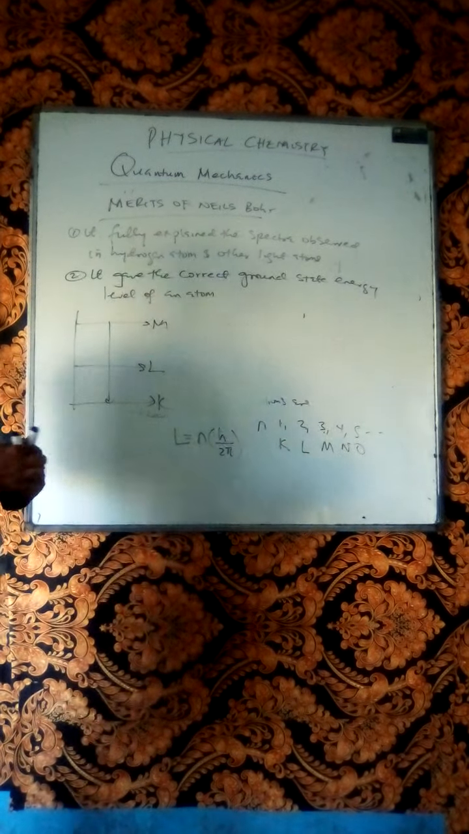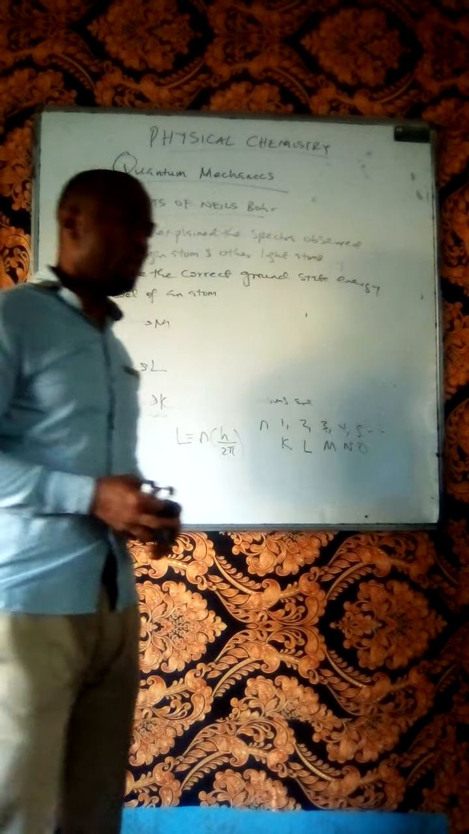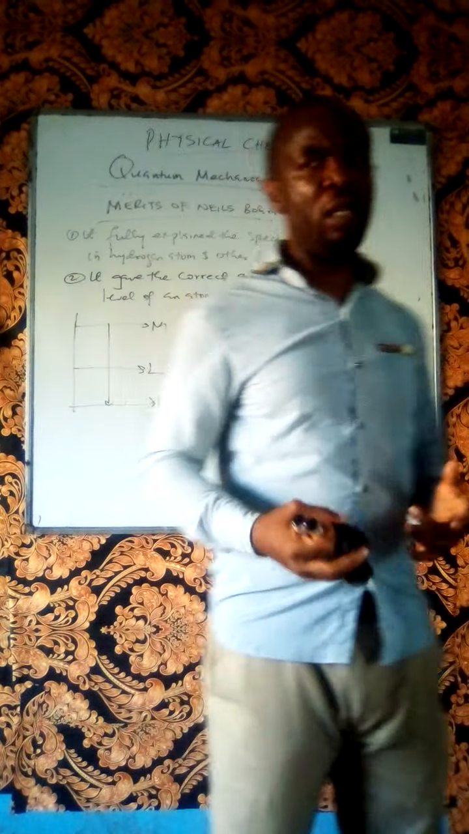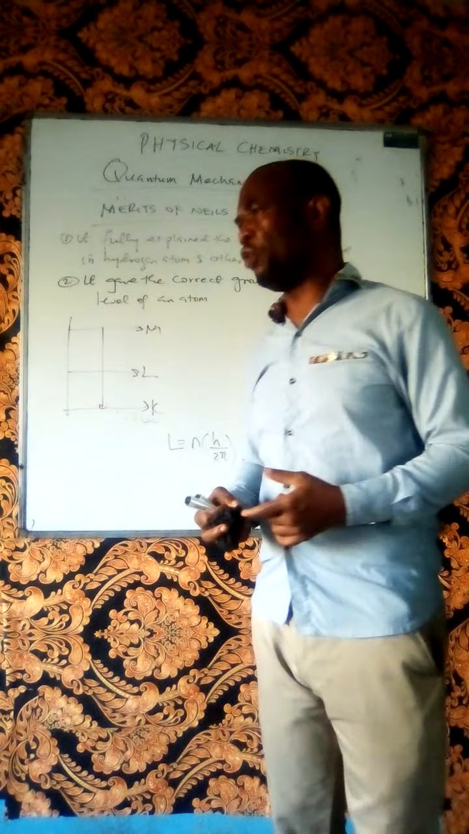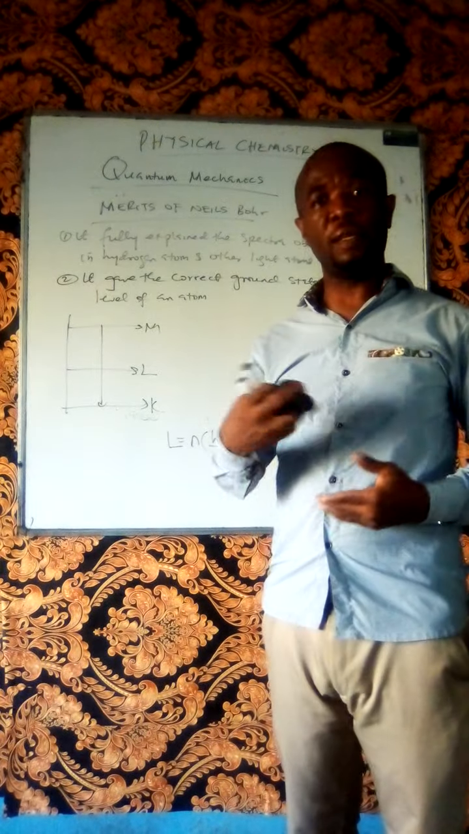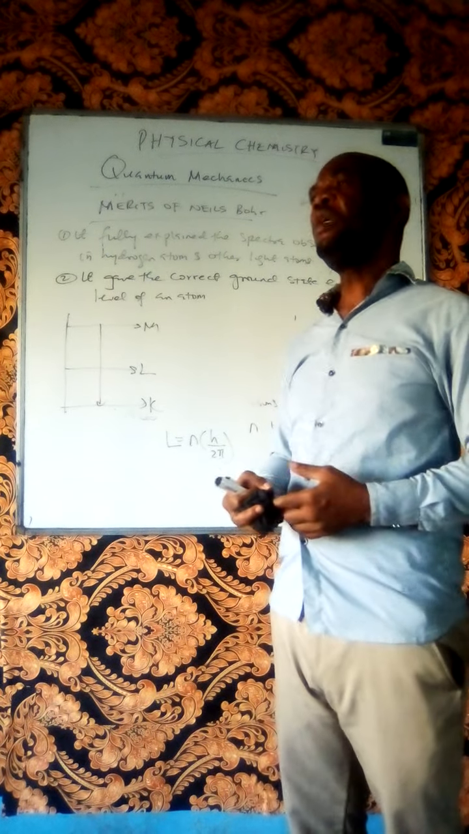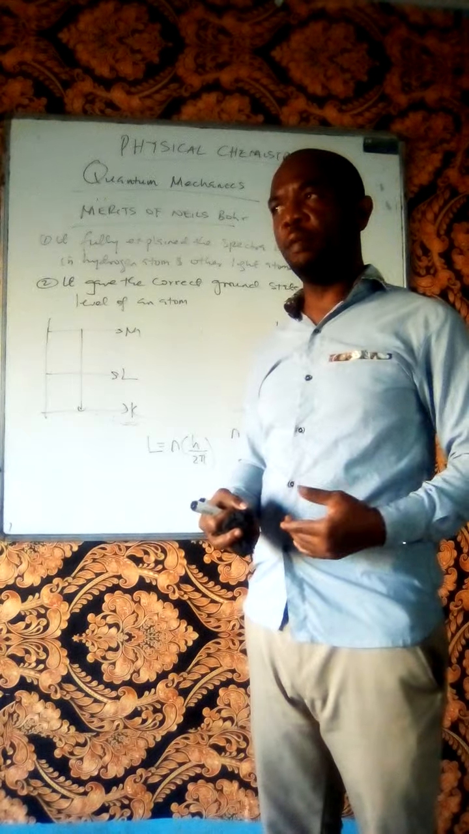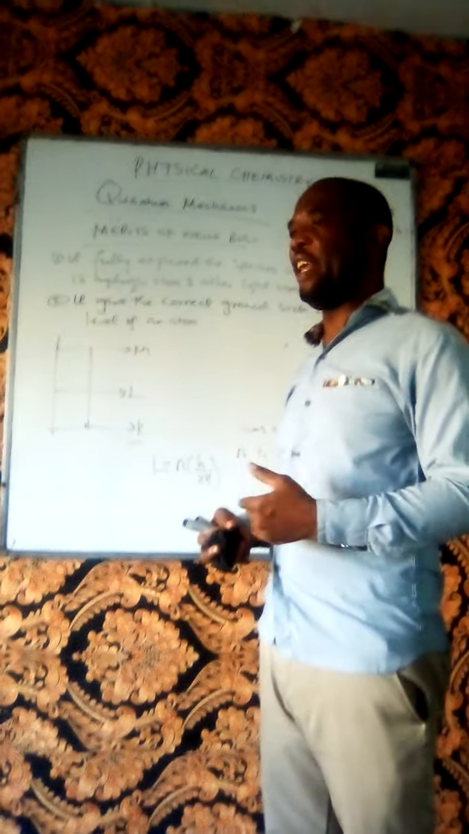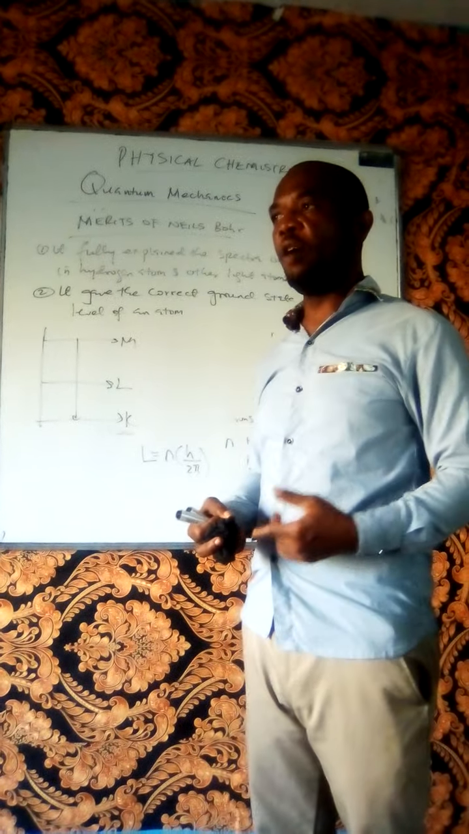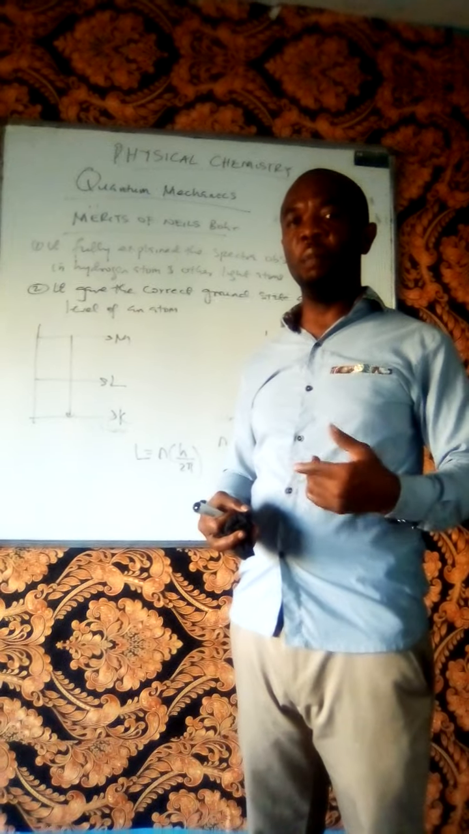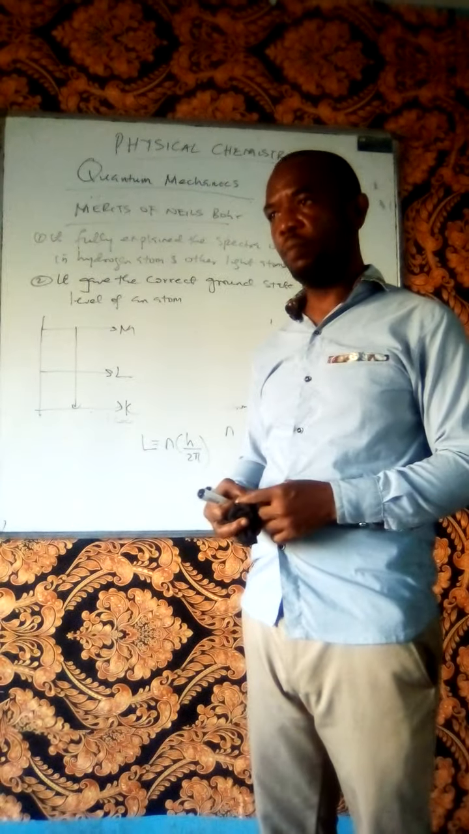So, Bohr also has his demerits. The demerits are mainly that, number one, he could not explain the spectra of complex atoms. Then he gave an incorrect value for the ground state angular momentum of an atom.